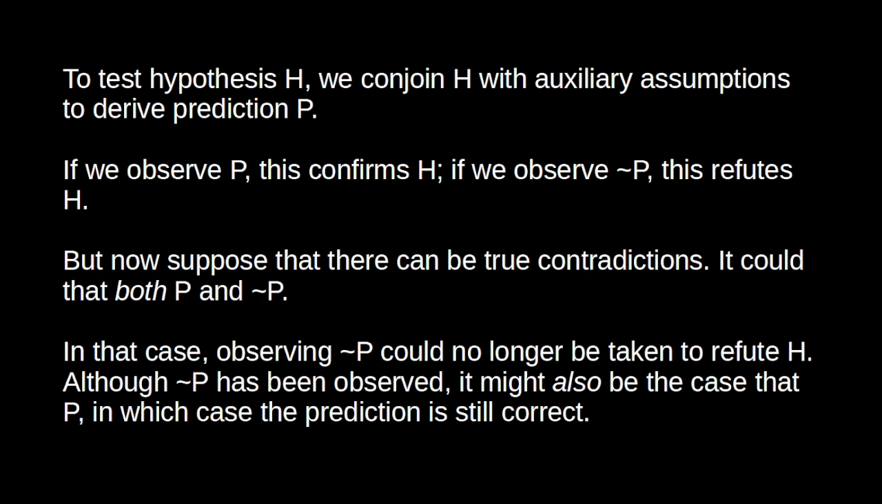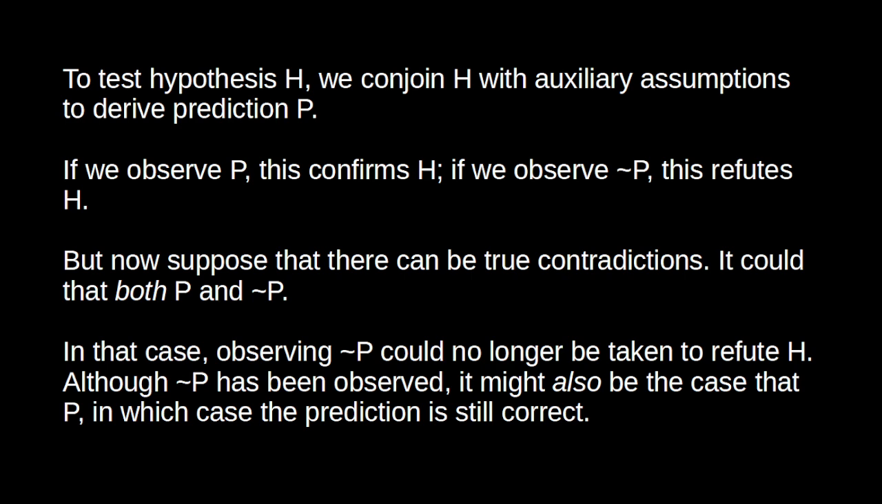I mean, if that's a possibility, then the observation no longer refutes our theory, because we could say that, look, although the prediction was found to be false, it's also the case that the prediction is true. So there's no need to modify the theory. Actually, the theory entails this prediction, and that prediction is in fact true. So if we allow for contradictions, if we allow for true contradictions, then we just can't make sense of this kind of empirical testing of theories, and that would be pretty disastrous for science.